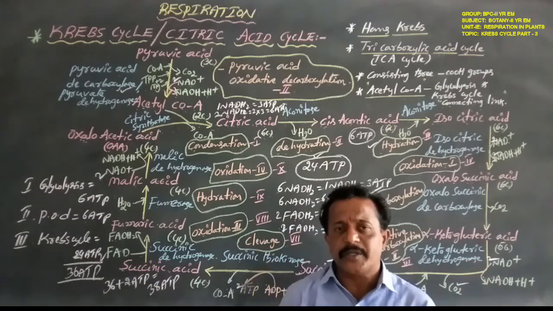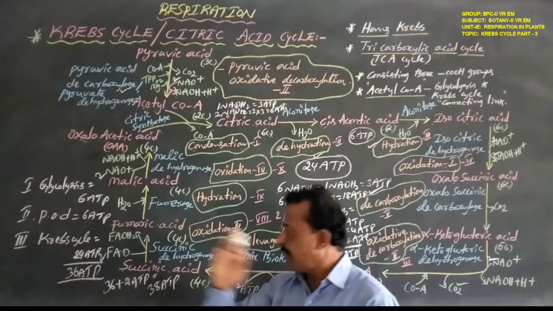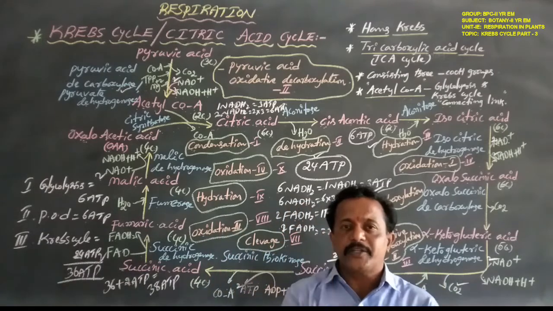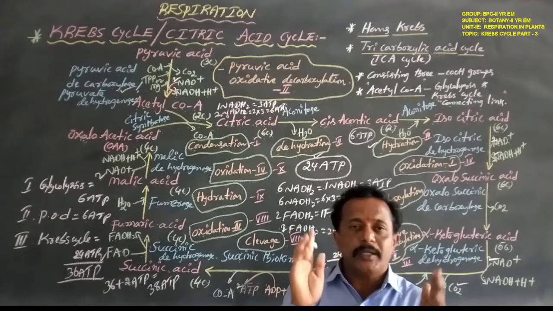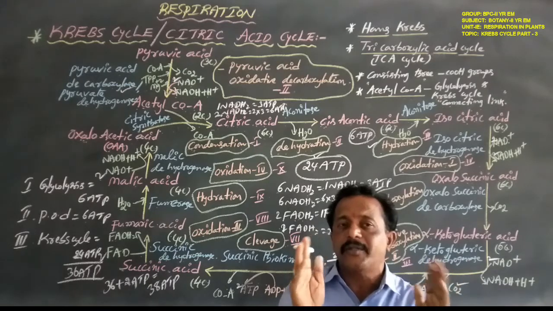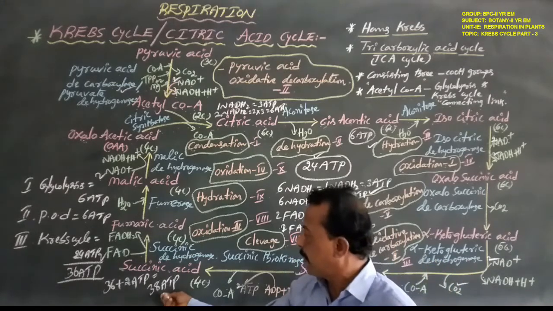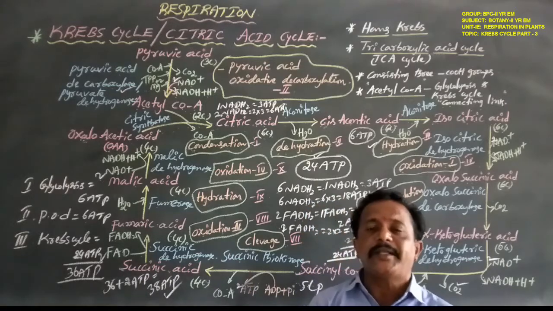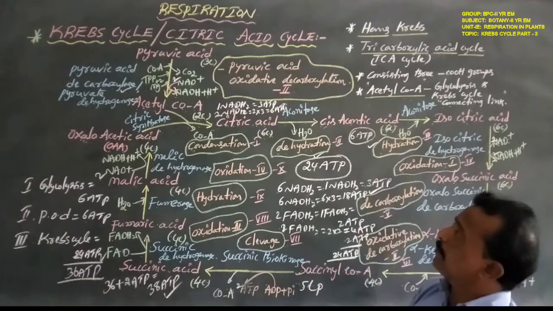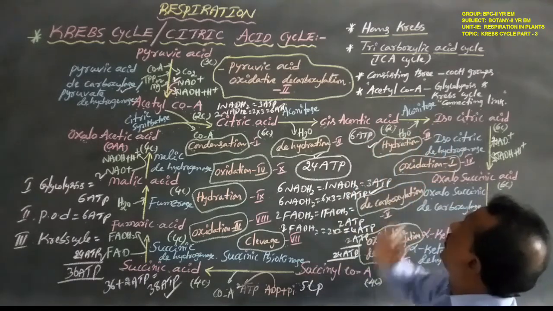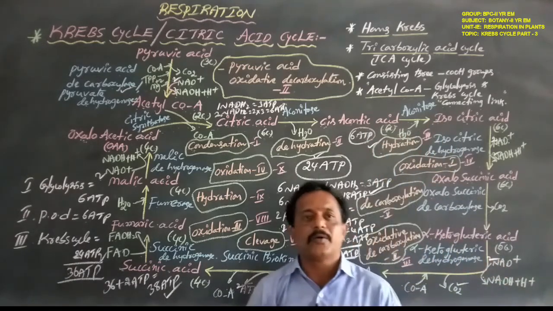Anyhow, in aerobic respiration 36 ATP molecules are formed. In anaerobic respiration 2 ATP molecules are formed. Totally, how many ATP molecules are formed in the respiration process? That equals 38 ATP molecules. This is about the Krebs cycle or citric acid cycle or TCA cycle. Okay, now thank you.